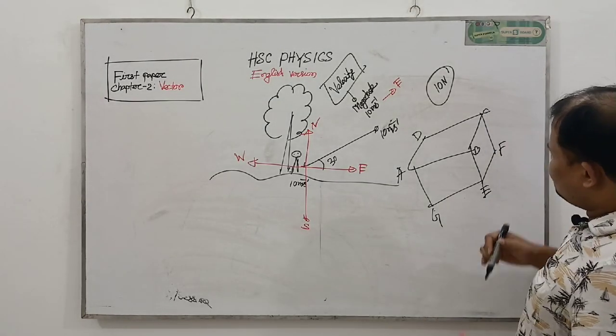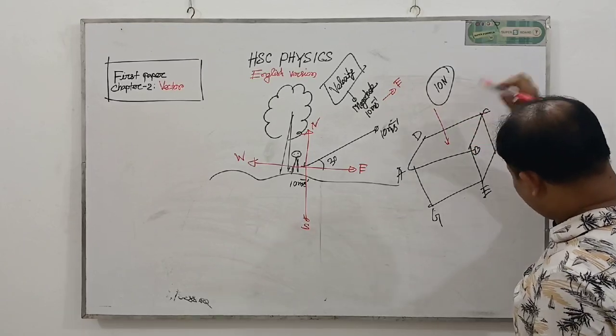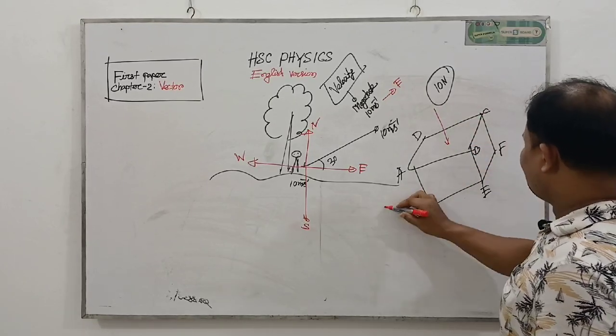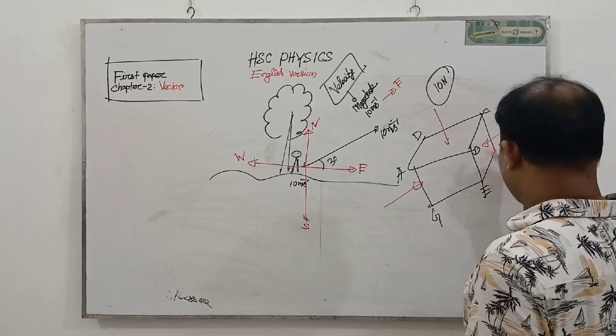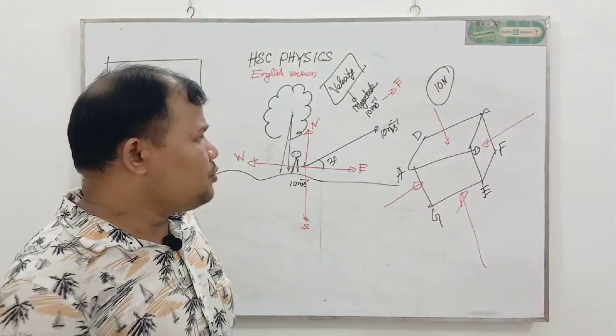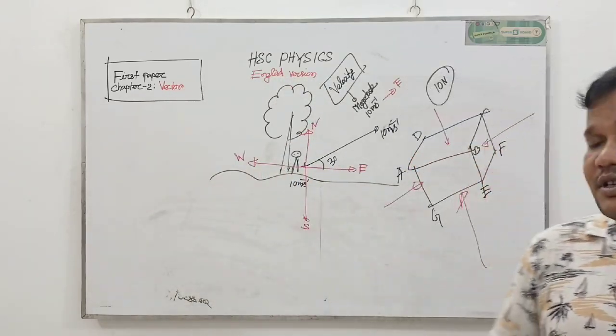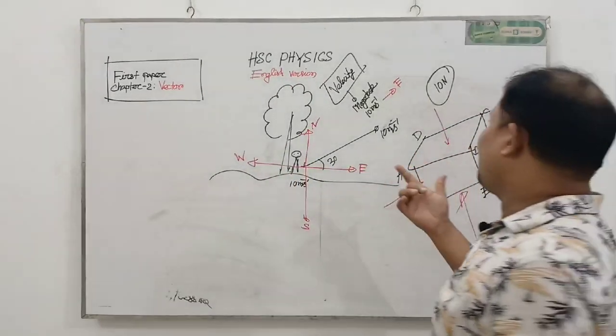We have a lot of options. We can apply force upward to downward, left to right, right to left, or downward to upward. So without a clear direction, we cannot express force perfectly and clearly.